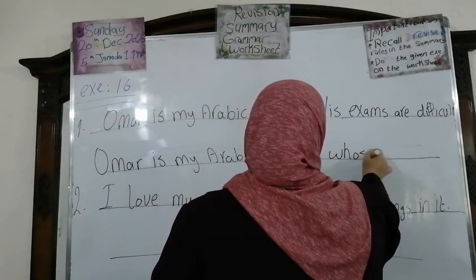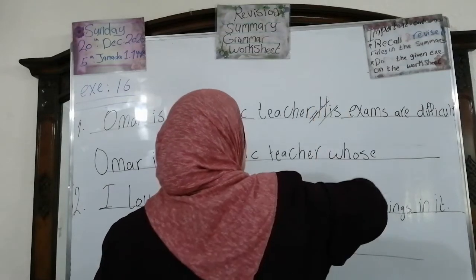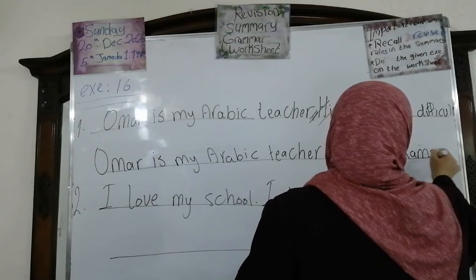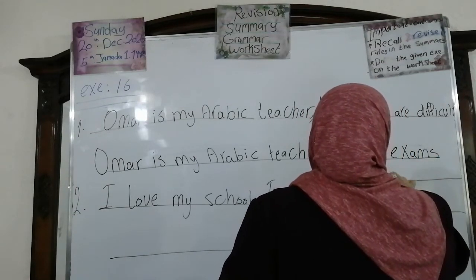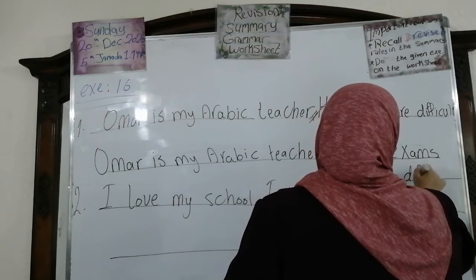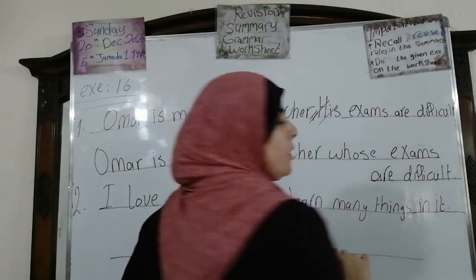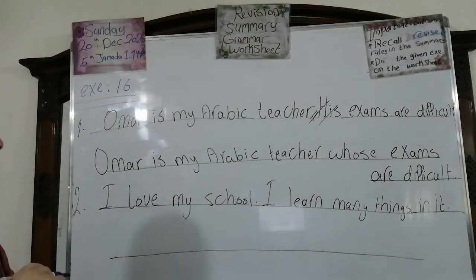Whose, we're going to what? Look at me. We omit the full stop and his. Whose exams are difficult, okay? Deal? Okay? Let's go to number 2. I love my school. I learn many things in it. You have to put where in the question.